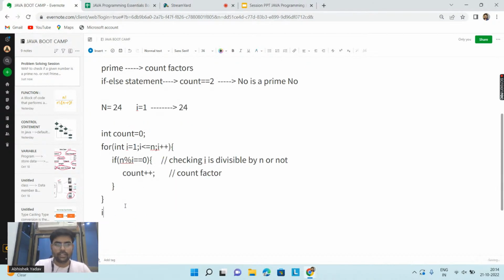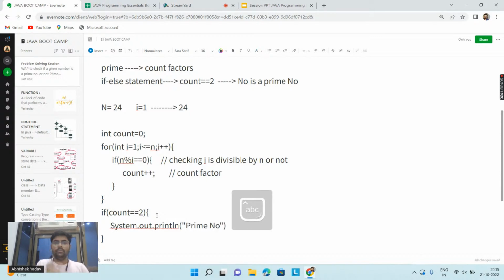So here I will write, if count is equal to 2, I will say yes, the number is a prime number, System.out.println prime number, right everyone? Simple program here. Okay, let's try to do some observation on this program and then you will get a clear idea why I am taking this example here. So one minute, let me complete this program.